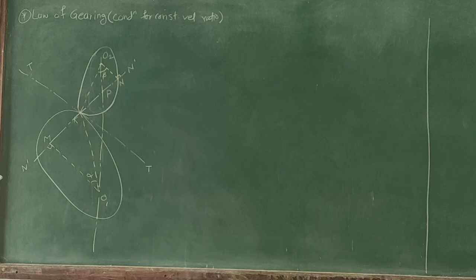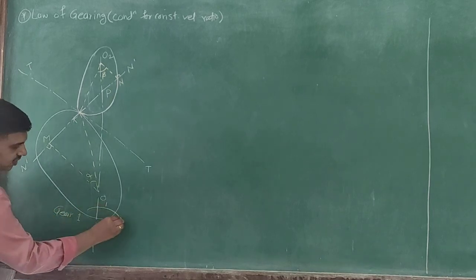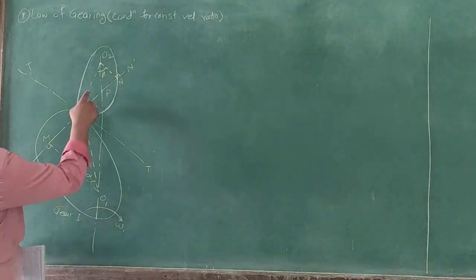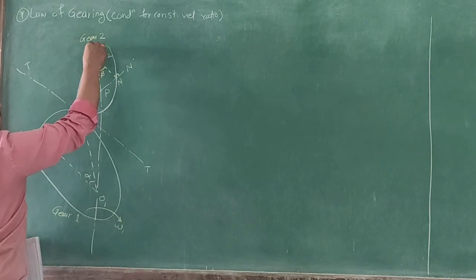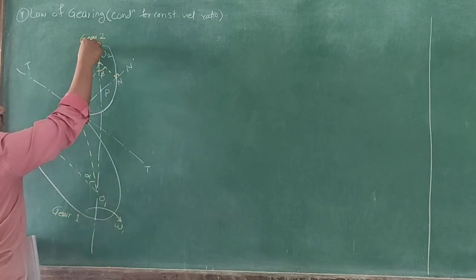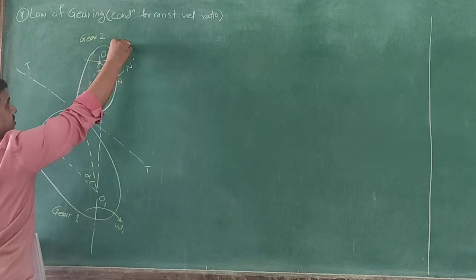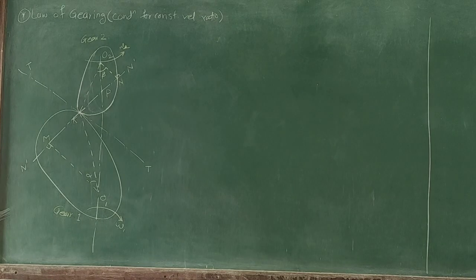This is nothing but gear 1, which is rotating with say omega 1. This is gear 2, which, if gear 1 is rotating clockwise, will rotate in the anti-clockwise sense with omega 2.